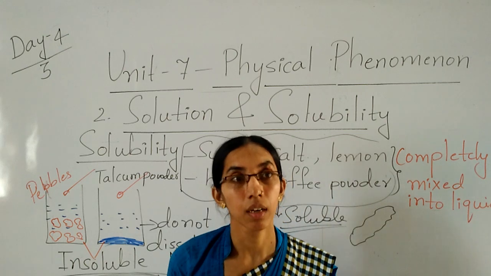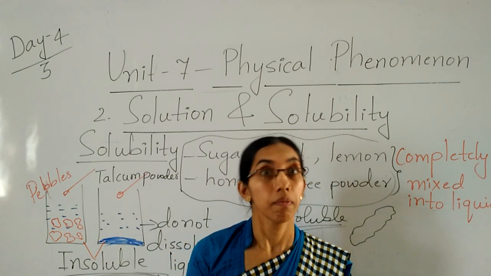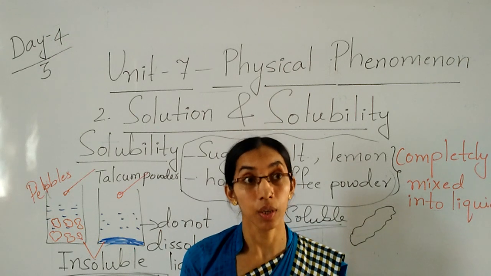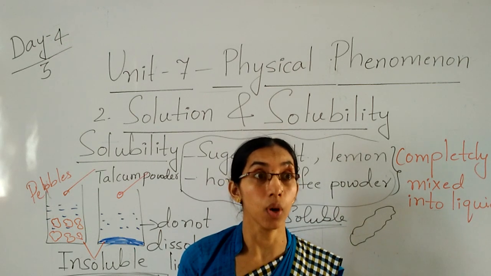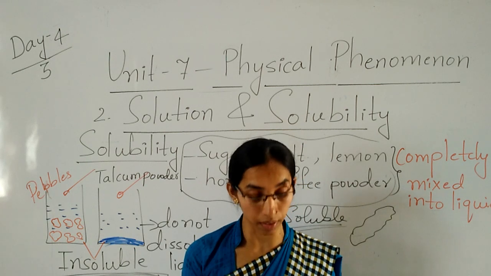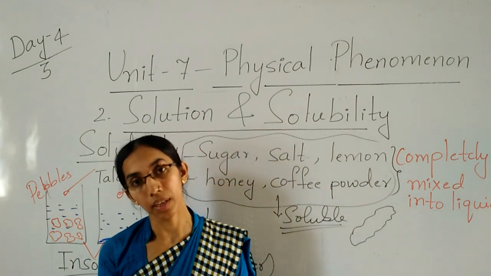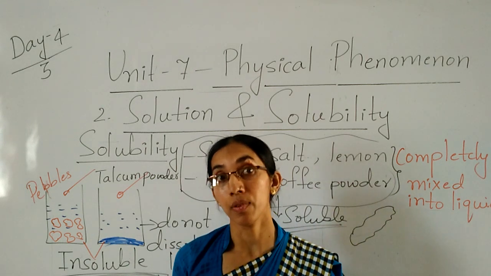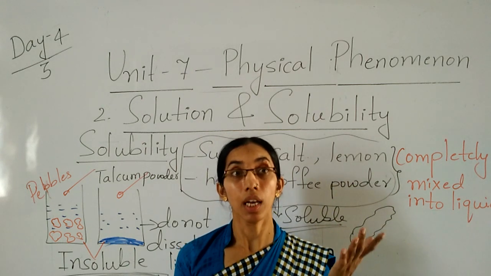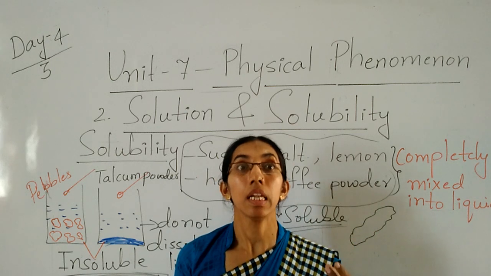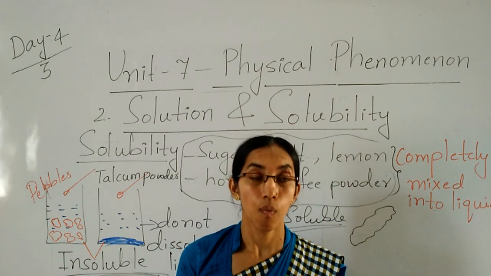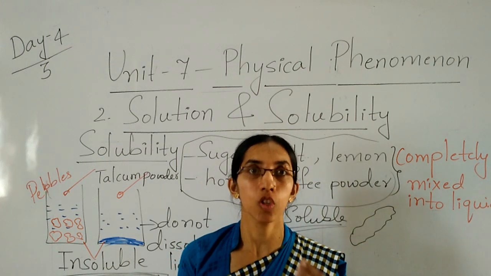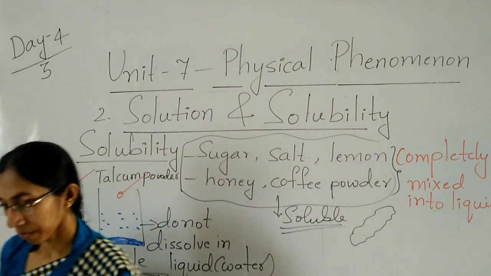You know, vegetable soup mixes in water. Yes or no? Yes. Soup can mix in water, but the remaining things settle down. Vinegar also mixes in water. Honey also mixes. But oil, rose petals, leaves, won't mix in water. Wait, I will show you how rose petals and the leaves do not mix.